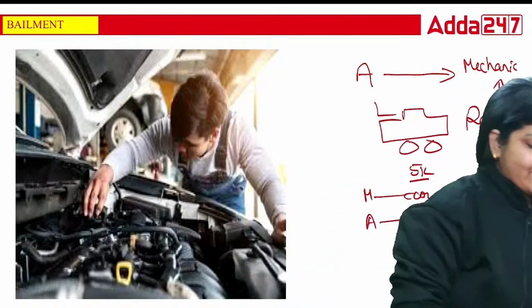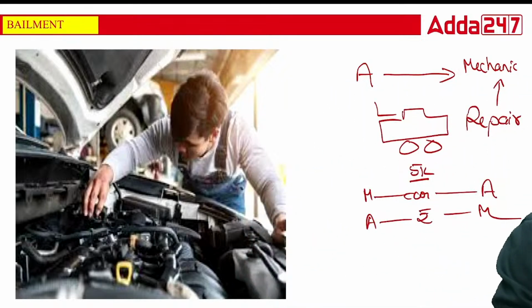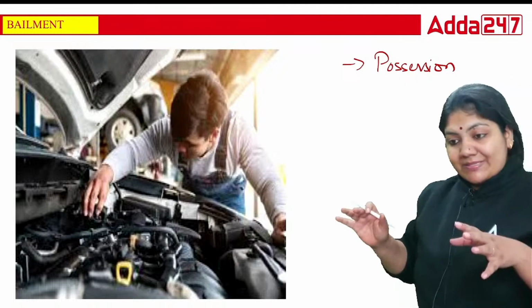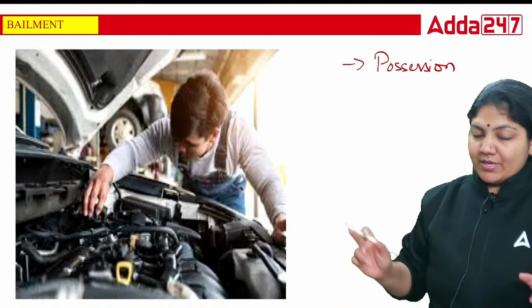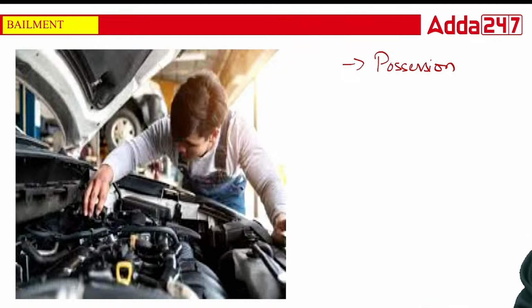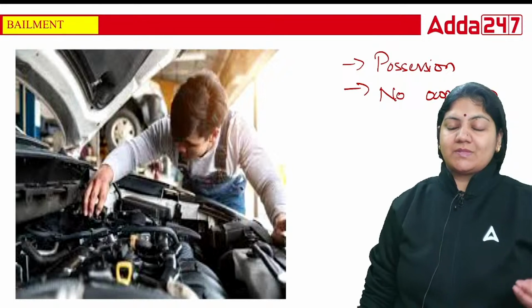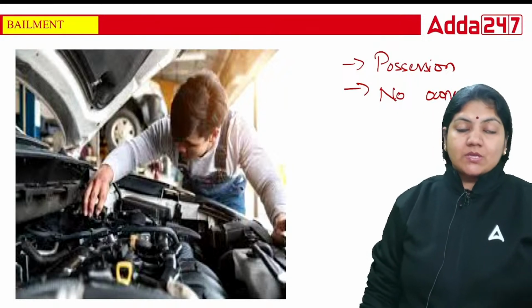So what have we seen in this example? There is a delivery of possession, because the person is not giving the ownership, but is giving the possession of the car to the mechanic. The second point is no ownership is given, because if ownership is given, it means a sale is going on, but this is a bailment. So no ownership.